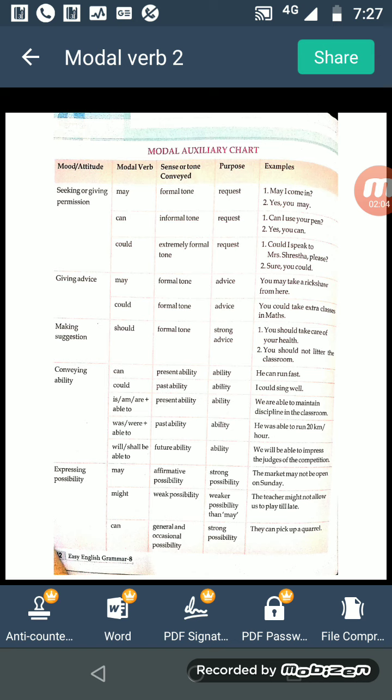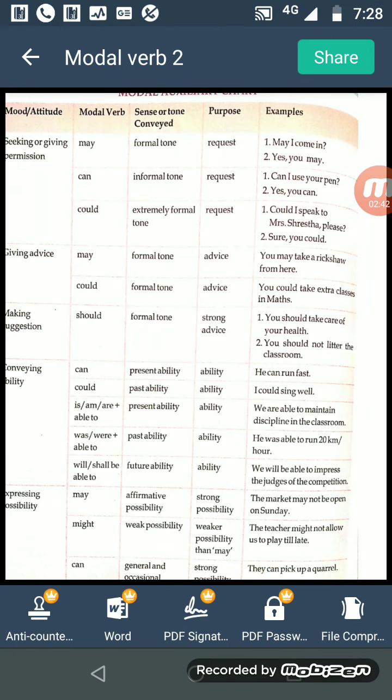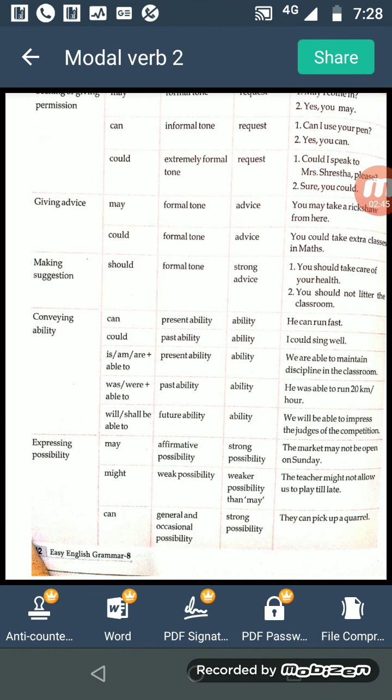Then ability. Can, could, is/am/are plus able to, was/were plus able to, will/shall be plus able to. We can use all these modal auxiliary verbs for showing ability. If we want to show present ability, at that time we use: he can run fast. If past ability, for past ability we use could: I could sing well. And then is/am/are plus able to.